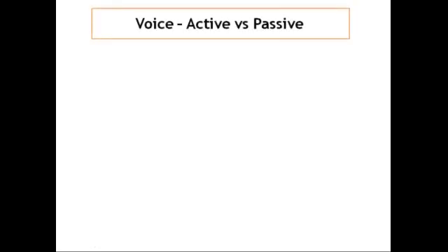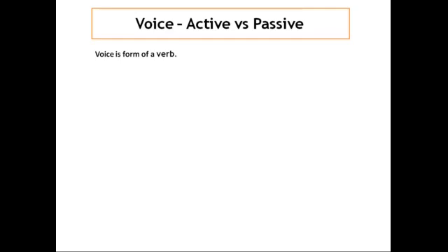voice. Children, all of you know, voice is the form of a verb. Don't think about your voice. Your voice, according to grammar, is the form of the verb. When we speak about the form of the verb, there are a total of 5 forms. Generally, everybody says there are only 3. No. V1, V2, V3, V4, V5. The ing form as well as will or shall plus V1 is the 5th form. So the ing form comes under V4 and V5 is will or shall plus V1. Let us keep it aside.